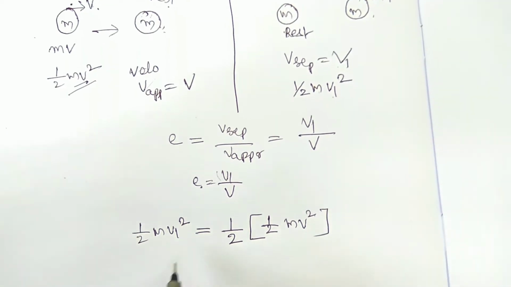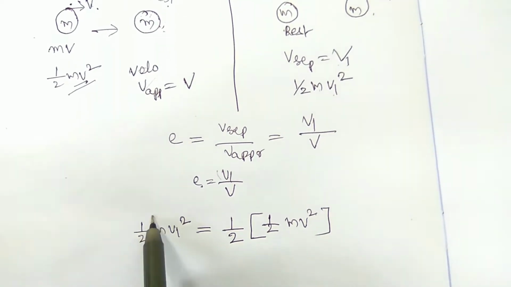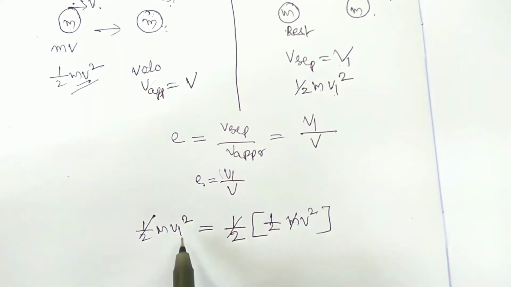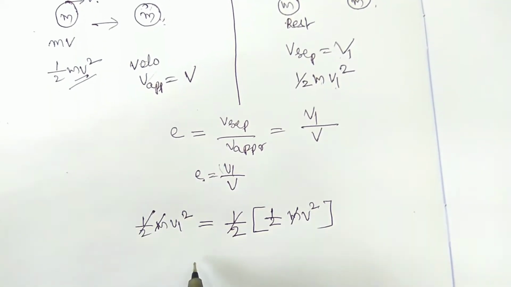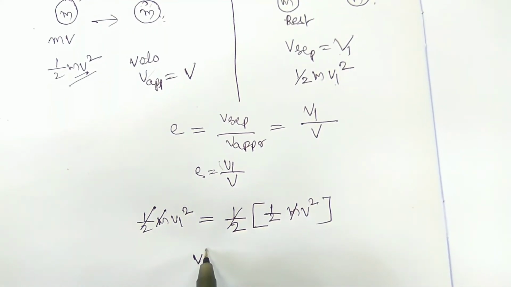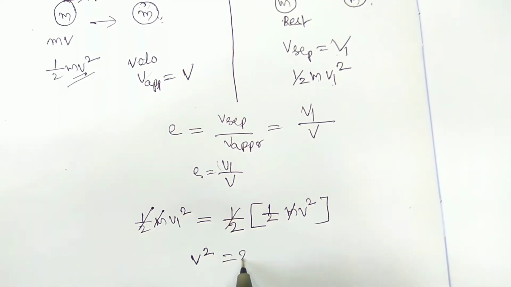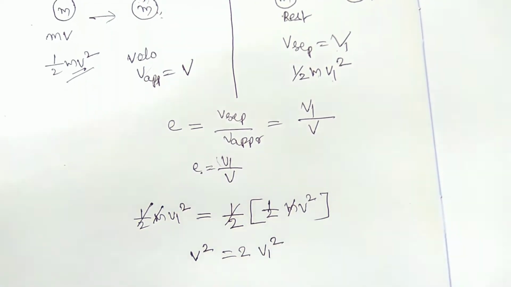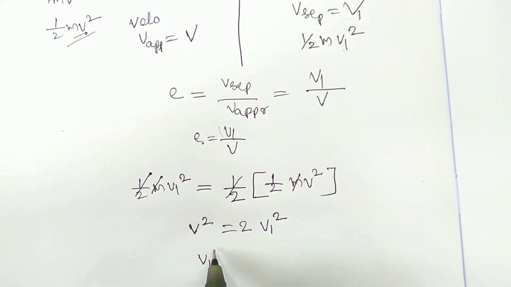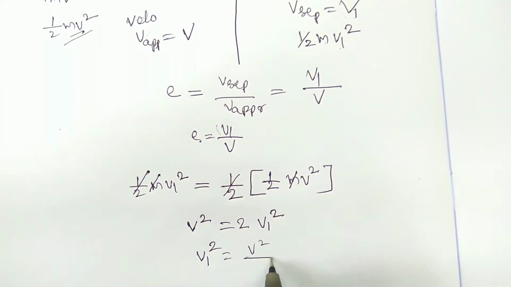The 1 by 2 and mass cancel out, so v square is equal to 2 v1 square. So v1 square is equal to v square by 2.